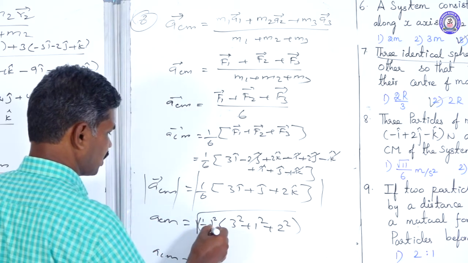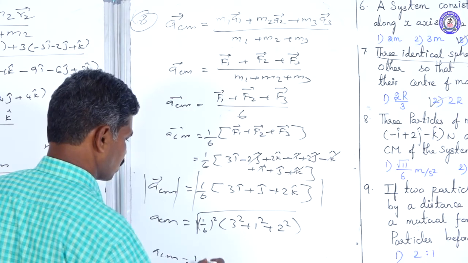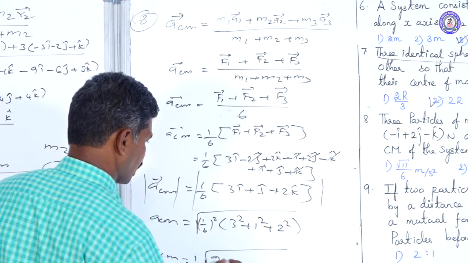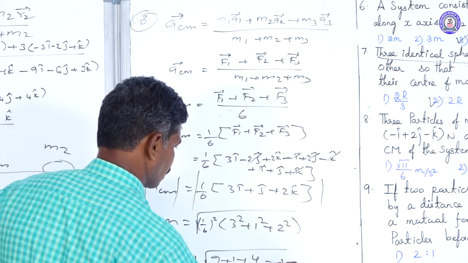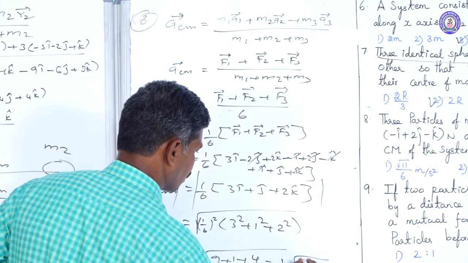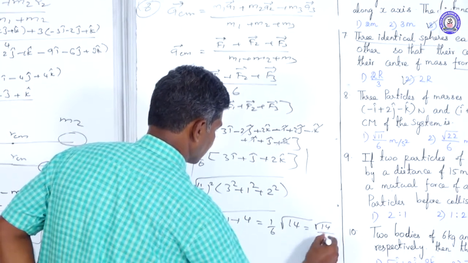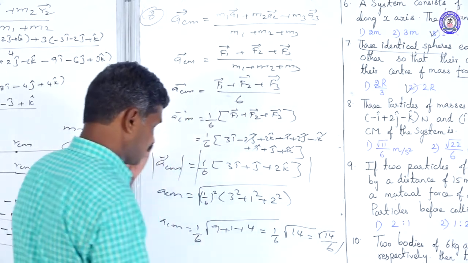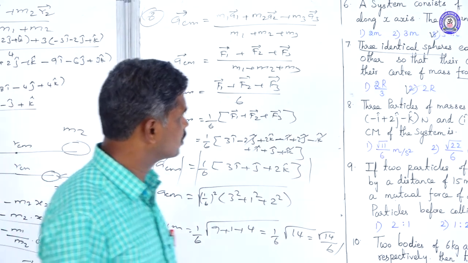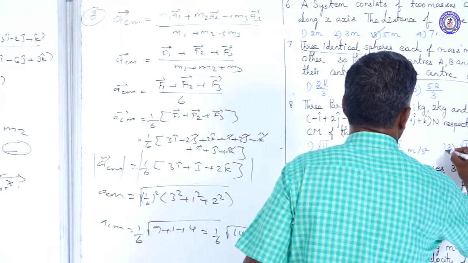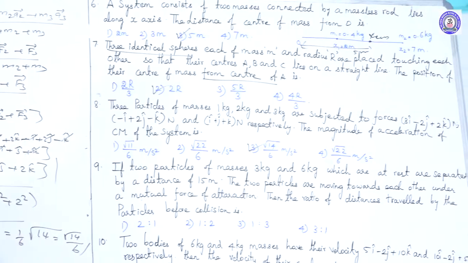ACM is equal to 1 by 6 into the square root of 9 plus 1 plus 4. Then we will get 1 by 6 into square root of 14. That is root 14 divided by 6, the magnitude of the acceleration of the center of mass. That is root 14 divided by 6 meter per second square, our answer.